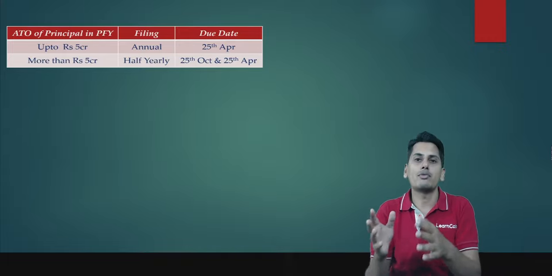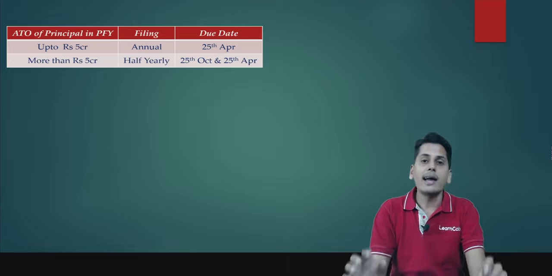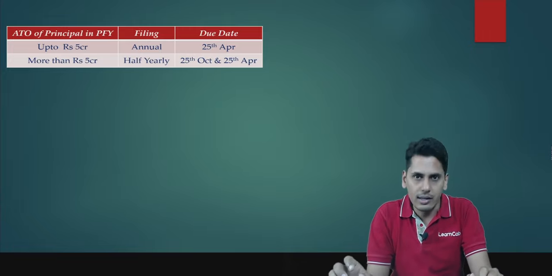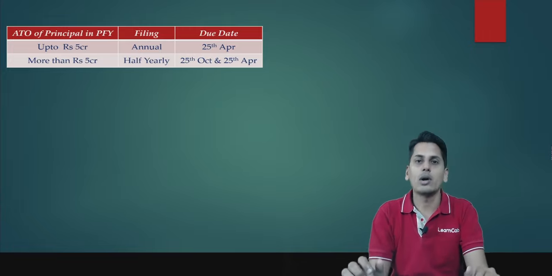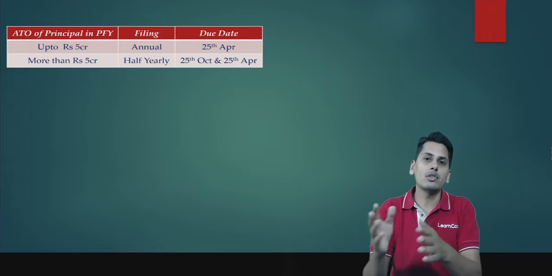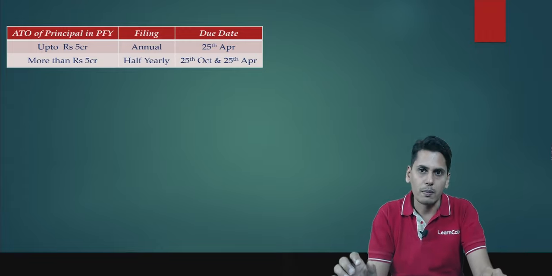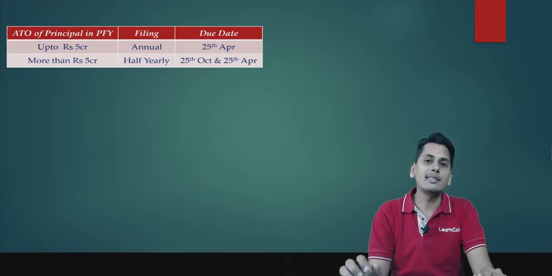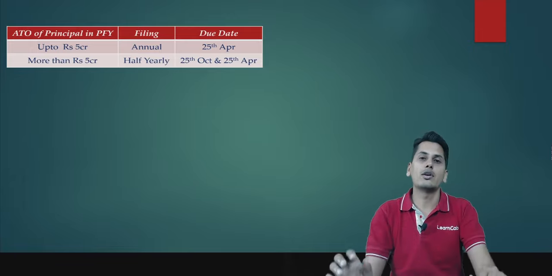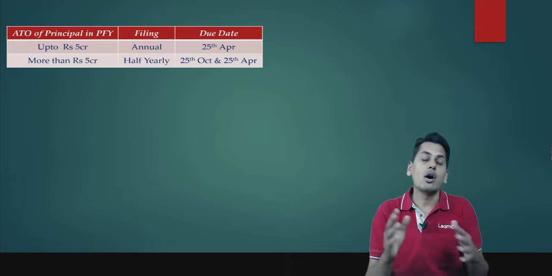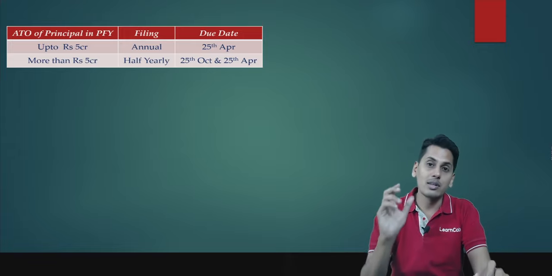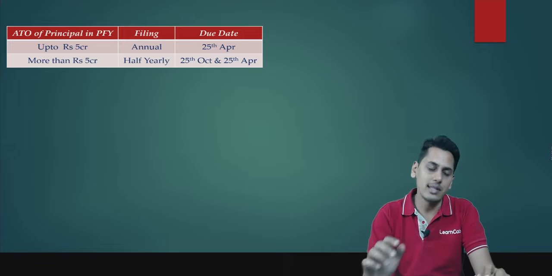According to rule number 45, prior to amendment, ITC 04 happened to be a quarterly return. The due date was 25th of the month following the end of the quarter. Post amendment, the frequency and the due date of ITC 04 depend on the turnover of the principal.